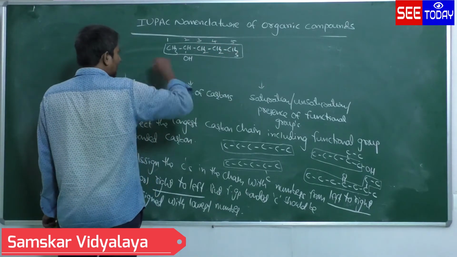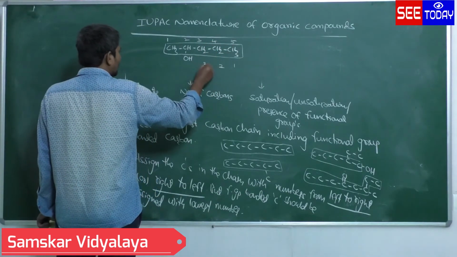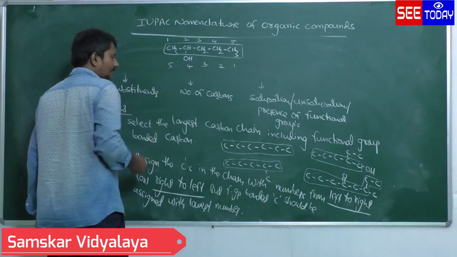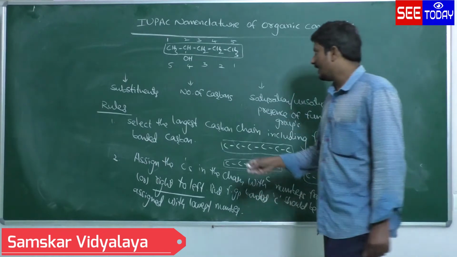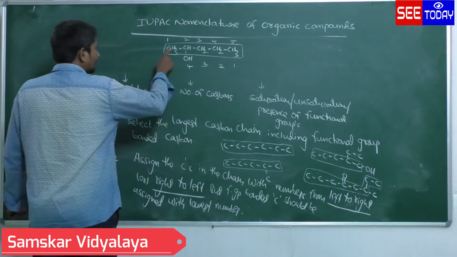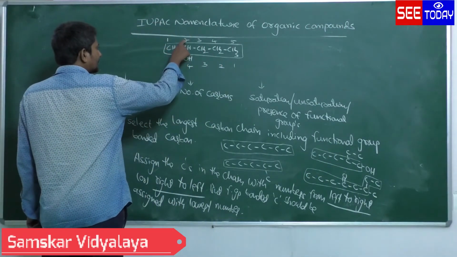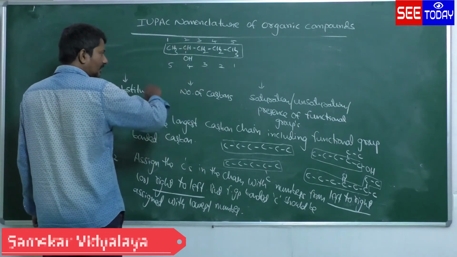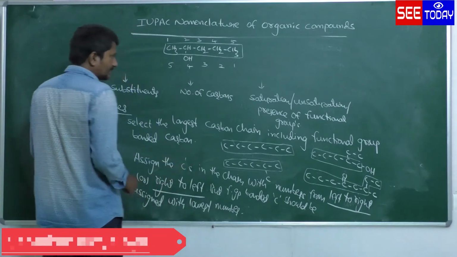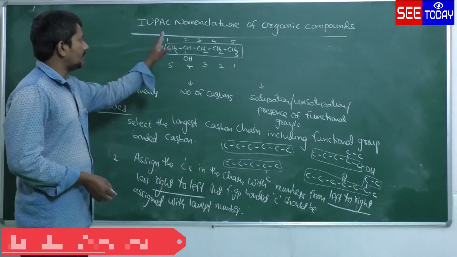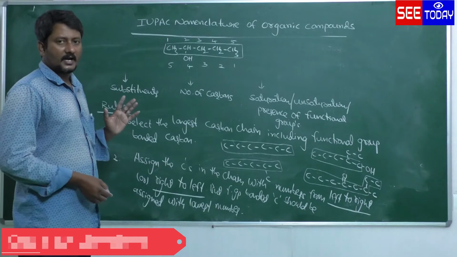If I give numbers from right to left, 1, 2, 3, 4, 5. In the first case, what happened? Left to right: the OH bonded carbon gets the second number. Right to left, what happened? The OH bonded carbon gets the fourth number. The rule says that you have to give the lowest number to the functional group bonded carbon.